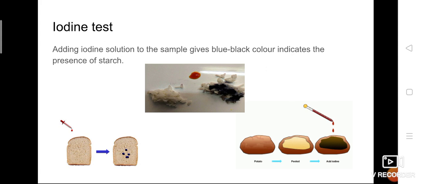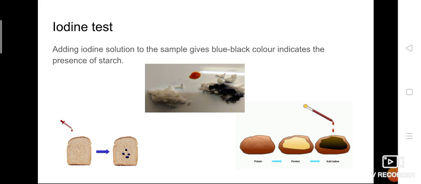For example, here I have taken bread pieces or potato, because both contain a rich source of carbohydrates. So we made use of iodine, and we are going to perform an experiment which proves whether the food item contains carbohydrates or not.